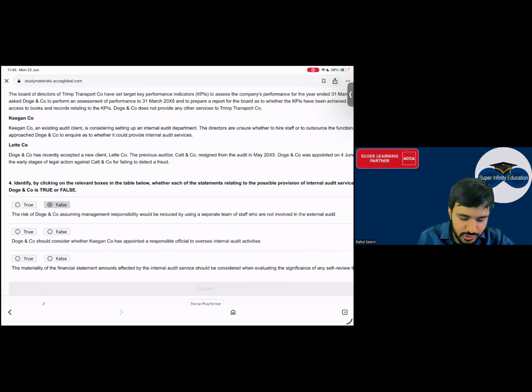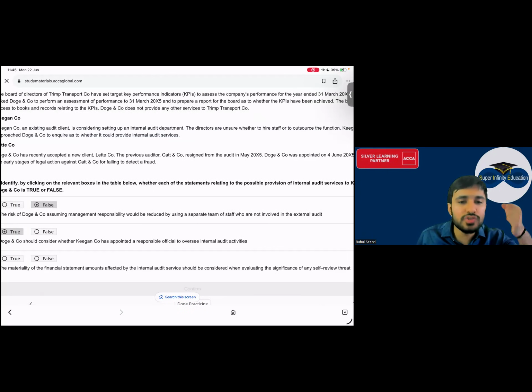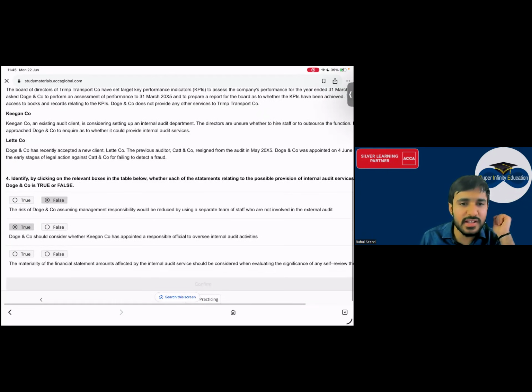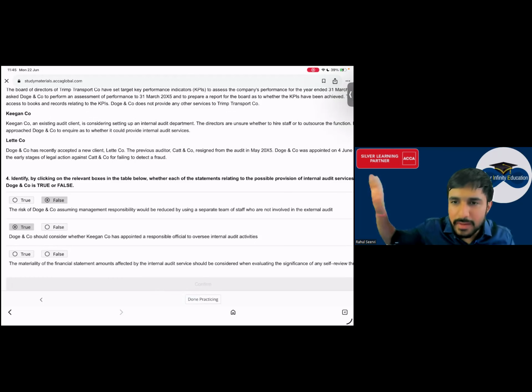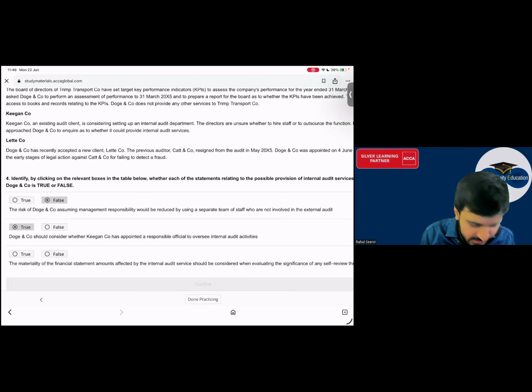Yes sir. D company should consider whether C has appointed a responsible official to oversee internal audit activities. Yes, true. मैं check करूंगा whether there is a senior person or not who is reviewing each and everything internal control. Then the materiality of financial statement amount affected by the internal audit service should be considered when evaluating the significance of any self-review step. Now sir, ये again everyone this relates to what? This relates to ethics. अभी तक अपन ethics नहीं किया, but आप लोग ही बोलो, अगर मैं इंटरनल ऑडिट कर रहा हूं, if I am doing the internal audit as well as I am doing the external audit, तो can I say there will be a problem? There will be a problem, so I have to consider the significance, the materiality. Yes sir, true.